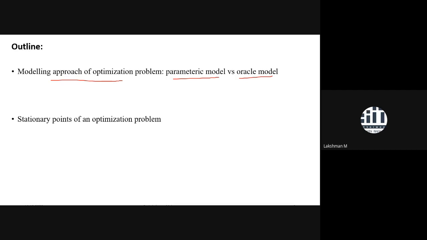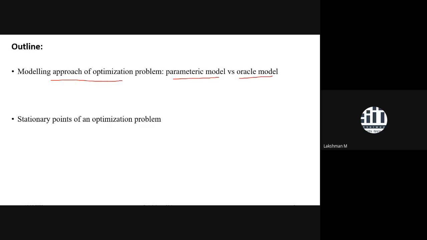So what is happening? We try to establish some kind of oracle. We try to collect those few values of that objective function or cost function related to the oracle model.